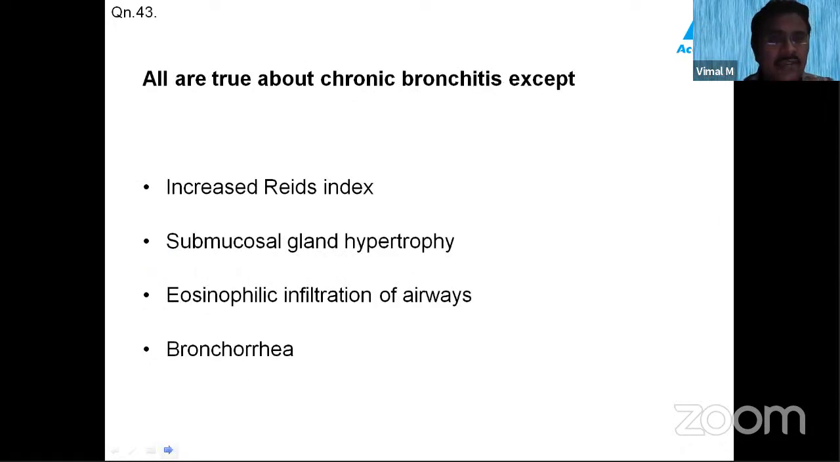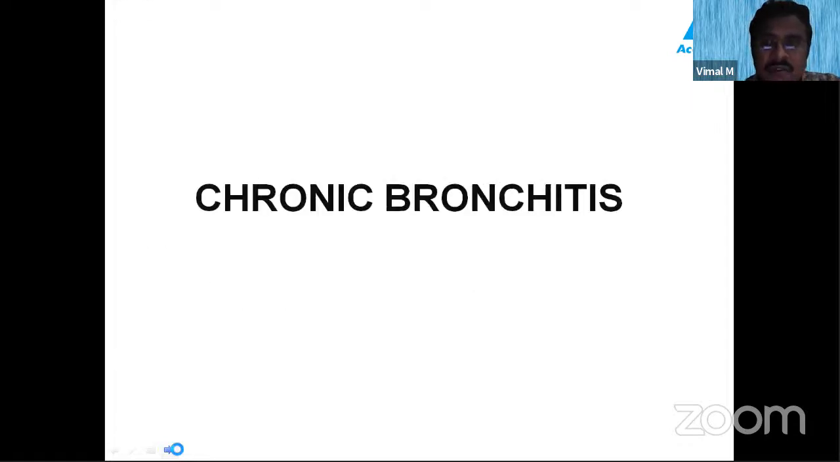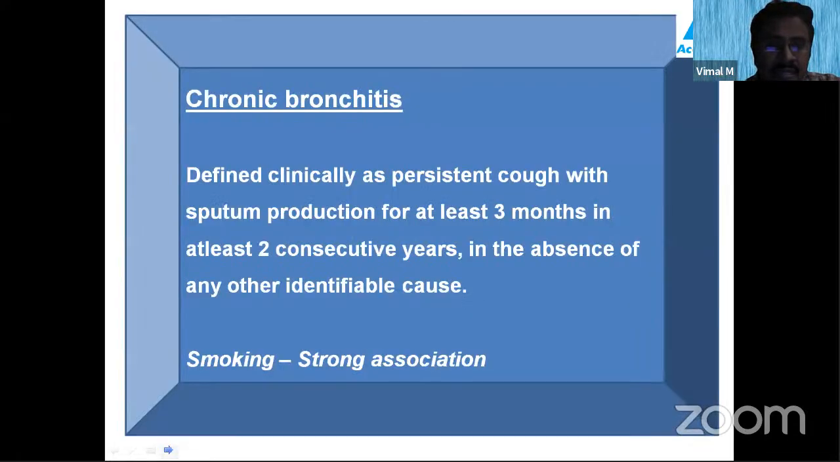Yes. So now try to solve this question which asks about chronic bronchitis. All are true about chronic bronchitis except: increased Reid's index, submucosal gland hypertrophy, eosinophilic infiltration of the airways, bronchorrhea. They have said three points are true about chronic bronchitis and one is not true. What is that? For knowing that, we'll see what chronic bronchitis is.